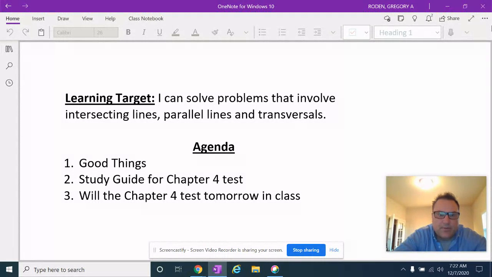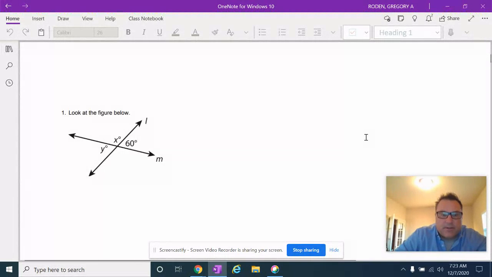All right, so we're going to do our study guide for the chapter test, and remember the test is tomorrow. So let's get right to it. One thing I will say is I'm going to try to make the test very, very similar to these problems. I am going to add one essay question that's going to make you think a little bit, and I'm not going to tell you what that is. Besides the one essay question, most of the questions are going to look like these. So if you can do these, you should be fine. If you want to ace it and get an A++, then you have to have a good essay question. But if you can do all these problems, you shouldn't have any worries about getting a good grade.